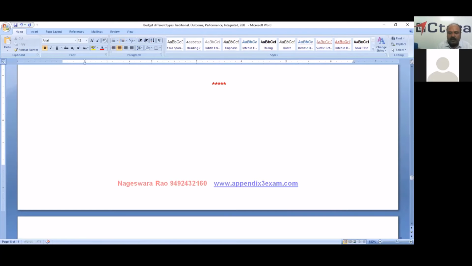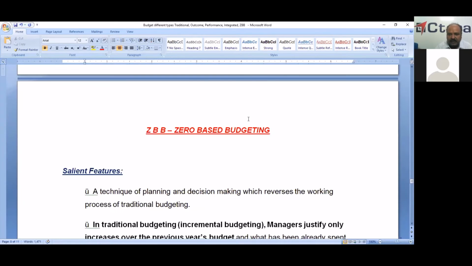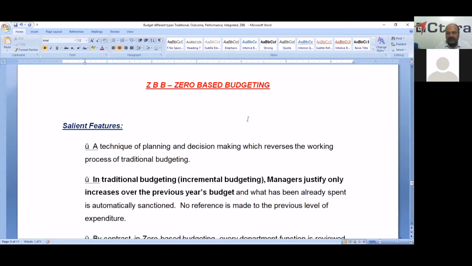Now we'll check zero-based budget. This is a very important one for academic purposes. It is quite a reversal of the traditional budget. Now we'll check the salient features of zero-based budget. It is a technique of planning and decision making which reverses the working process of the traditional budget.